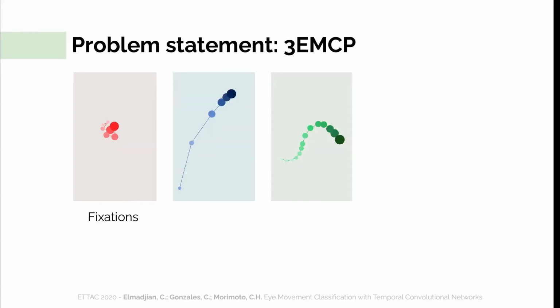Now, this tertiary eye movement classification problem usually involves the simultaneous detection of three different eye movement patterns: fixations, saccades, and smooth pursuits. This has become a classical problem in the eye tracking community, and it is still relevant and challenging today. Many commercial applications and research areas such as psychology and human-computer interaction depend on it.